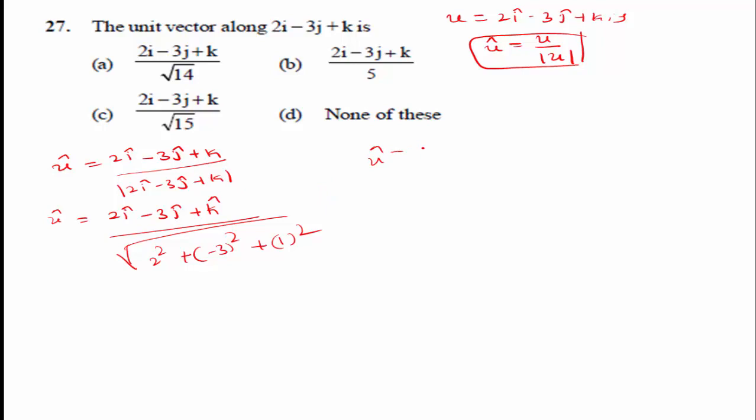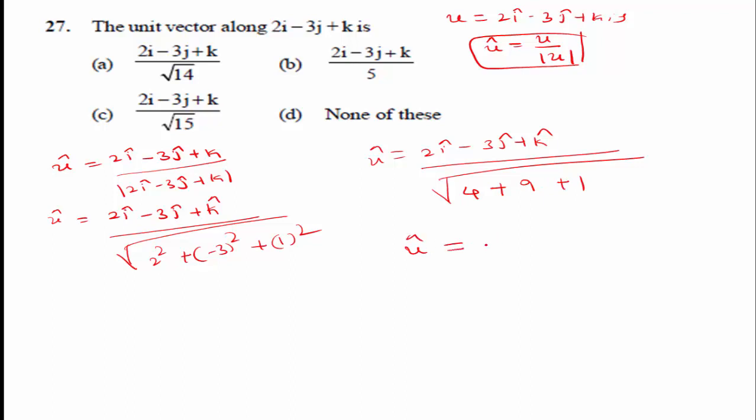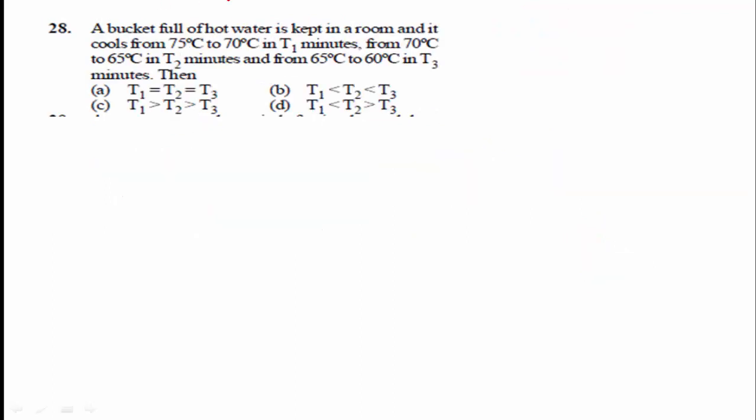So u cap is equal to 2i minus 3j plus k divided by root of 4 plus 9 plus 1. 4 plus 9 is 13, plus 1 is 14. So the unit vector along 2i minus 3j plus k is (2i minus 3j plus k) divided by root of 14. Option A is the right answer.